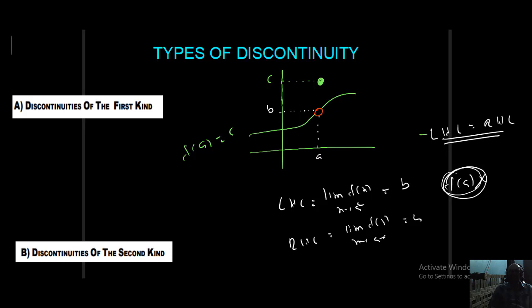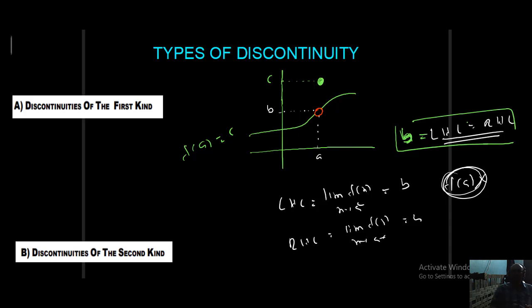But what happened here? LHL equal to RHL equal to B, and here f of a exists, but its value is not equal to B. f of a value is equal to C. So the function is not continuous at x equal to a. What type of discontinuity? Again I can say that it is first kind, because LHL exists, RHL exists and are equal. In the previous example, f of a did not exist. Here f of a exists but is not equal to LHL and RHL. So these two are the best examples for explaining discontinuity of the first kind.